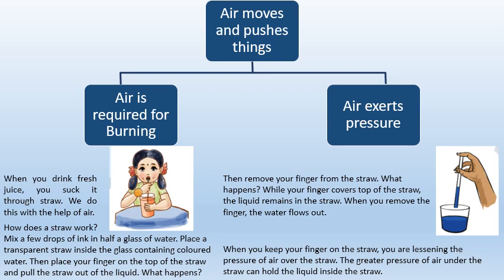While your finger covers the top of the straw, the liquid will remain in the straw. When you remove the finger, the water will flow out. When you keep your finger on the straw, you are lessening the pressure of air over the straw. The greater pressure of air under the straw can hold the liquid inside the straw.